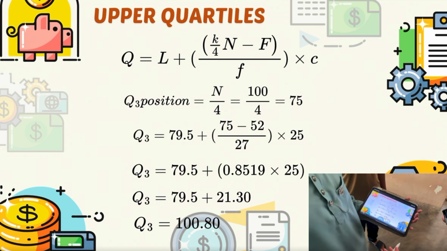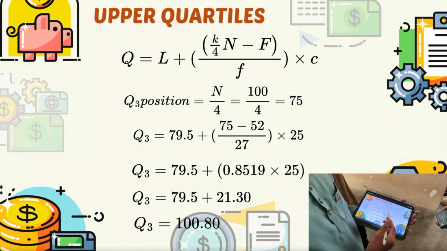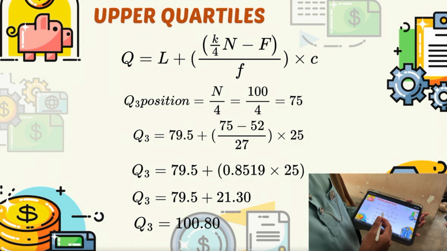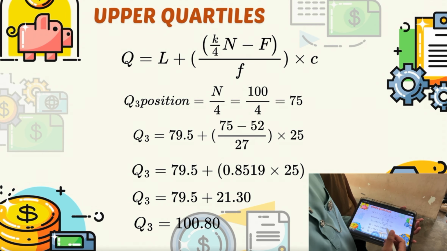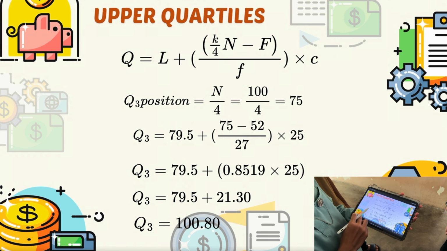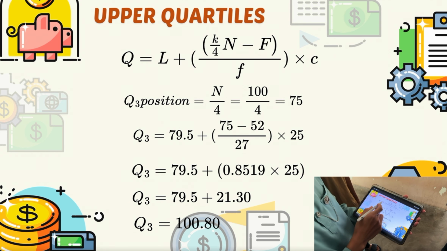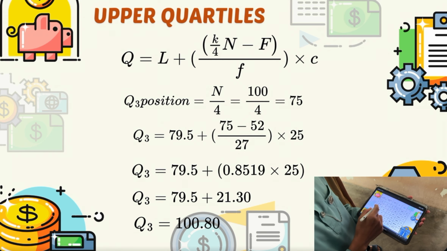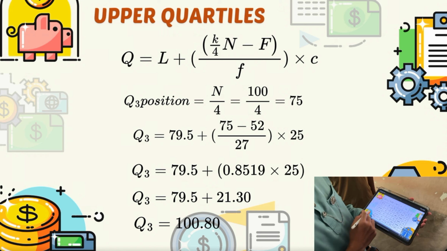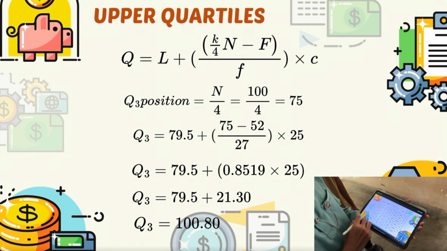So as we go to the upper quartile. The upper quartile, which is Q3, represents the value below which 75% of the data fall. From this data, we can substitute into this equation. For the capital L, we got the lower boundary, which is 79.5. So we put here.